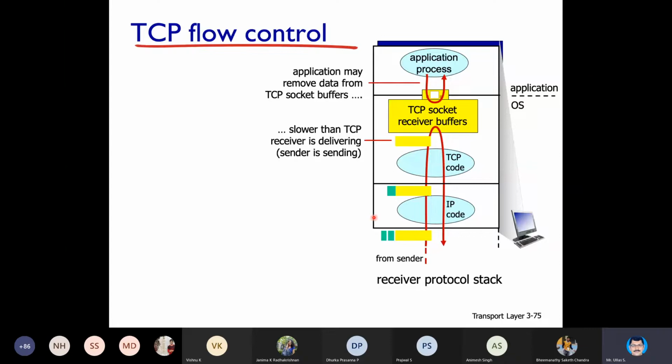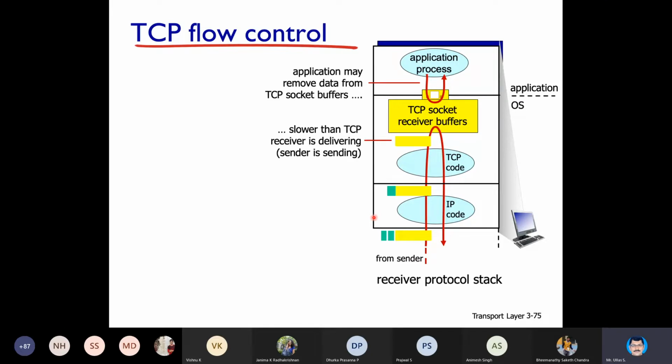So TCP flow control sits between IP and the application. The application may remove data from the TCP socket buffer. Say, for example, you are browsing the internet. When the first segment comes, it can pull that data out from the TCP protocol and display your HTML code in your browser.